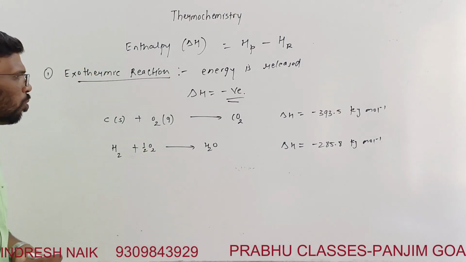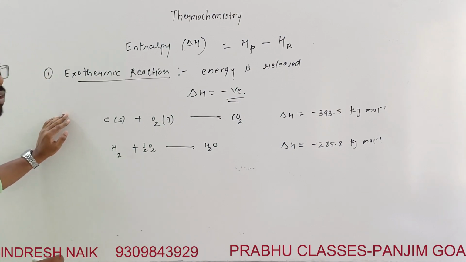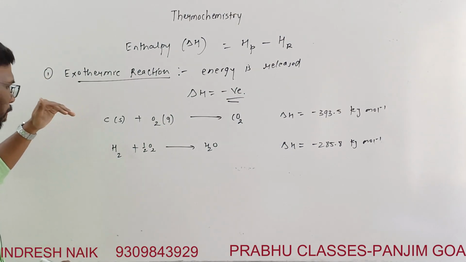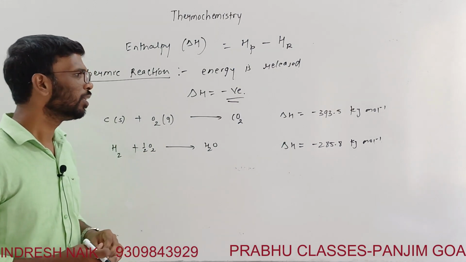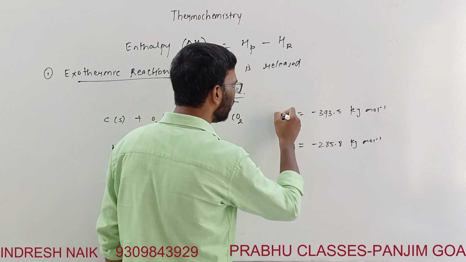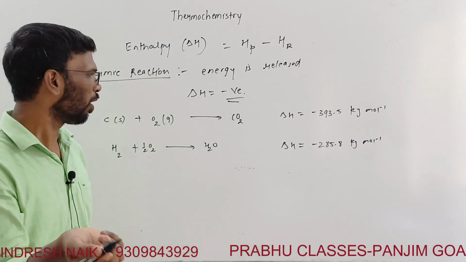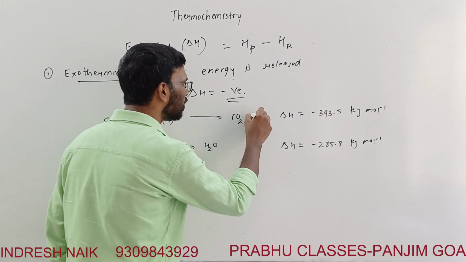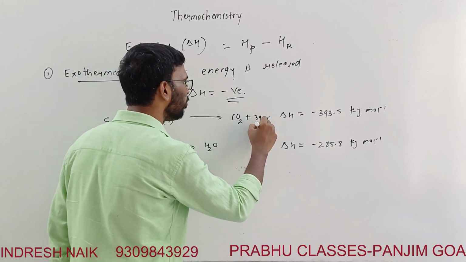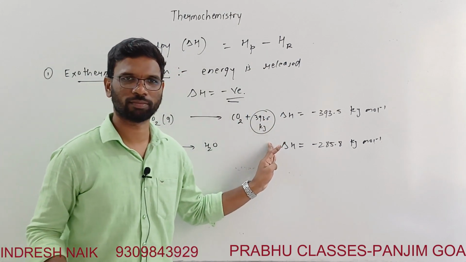One more thing I would like to say is that in a thermochemical equation, the heat which is written as delta H equal to this value could also be written on the product side as plus 393.5 kilojoules of heat. Here it is a plus, means heat is given.